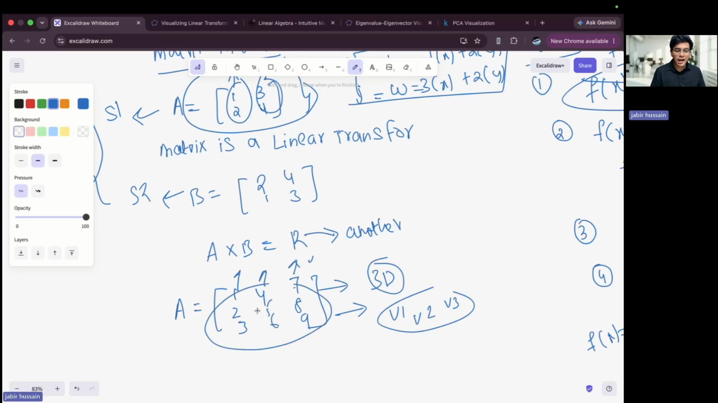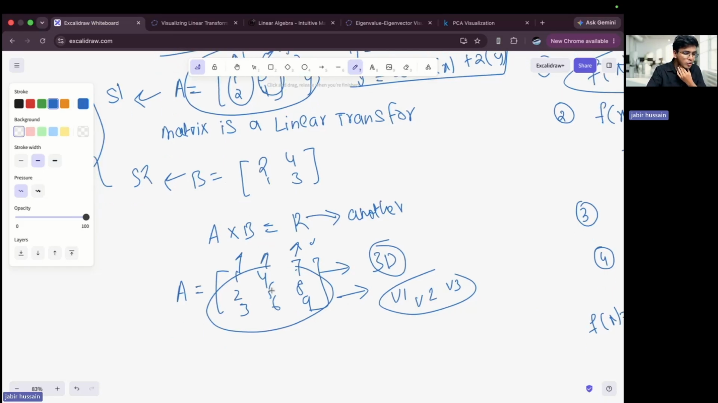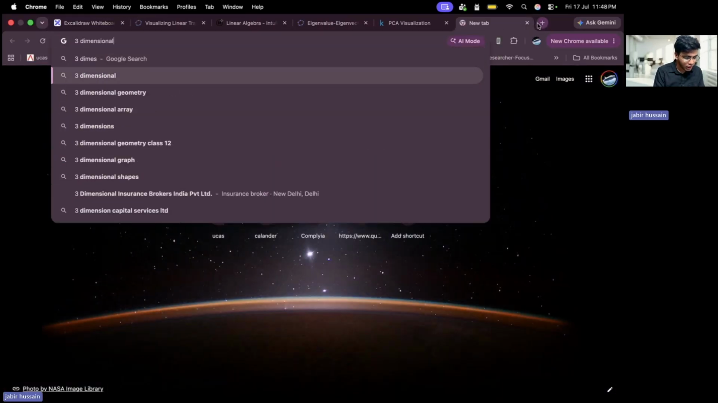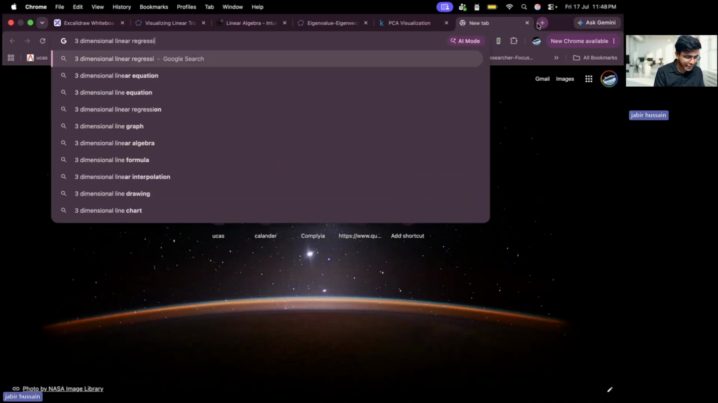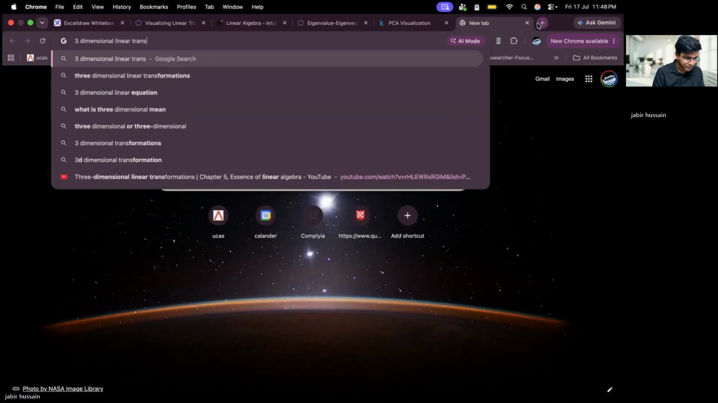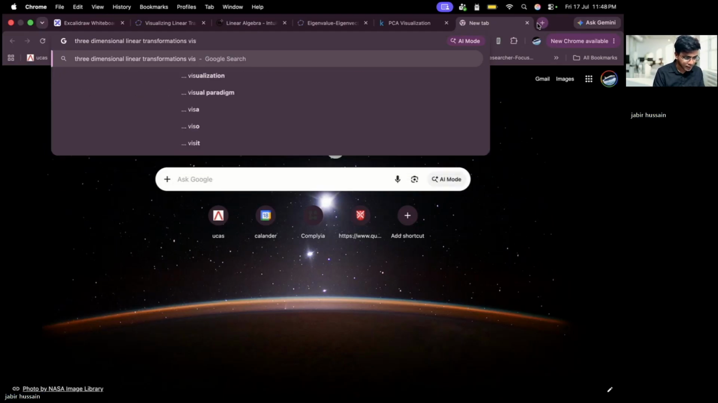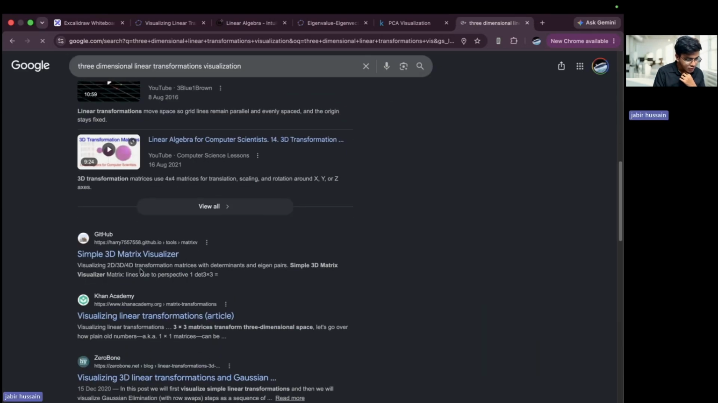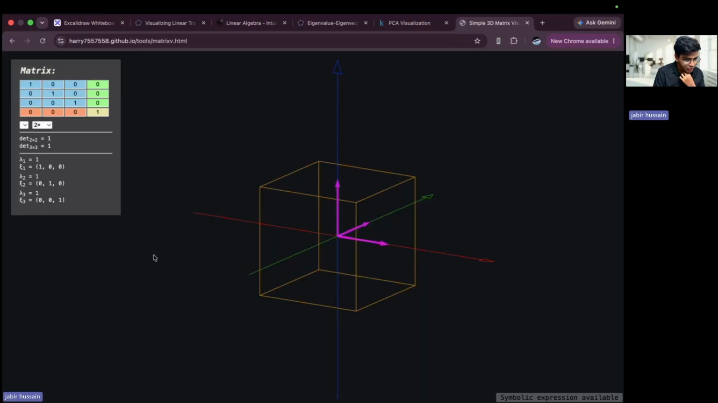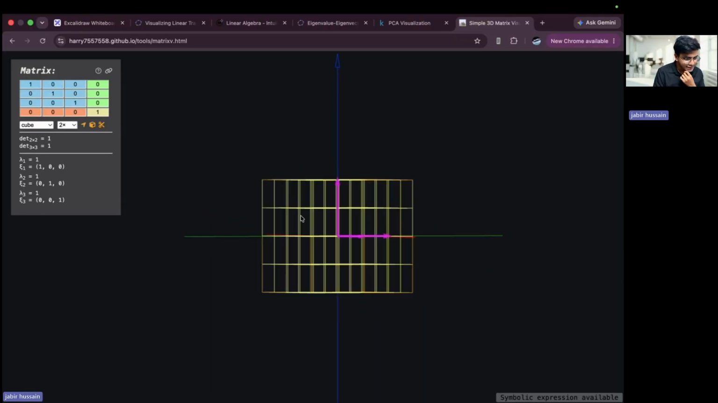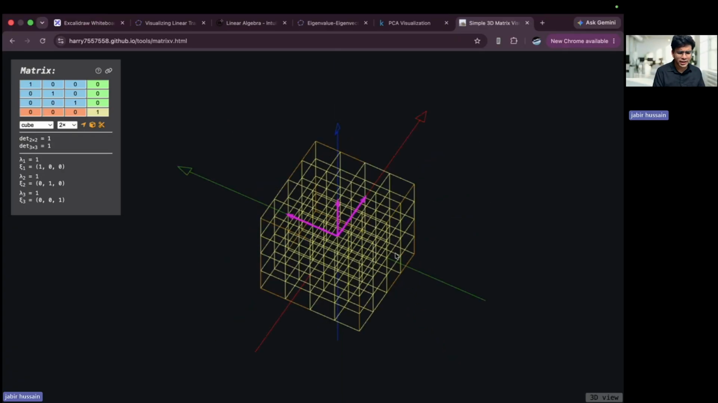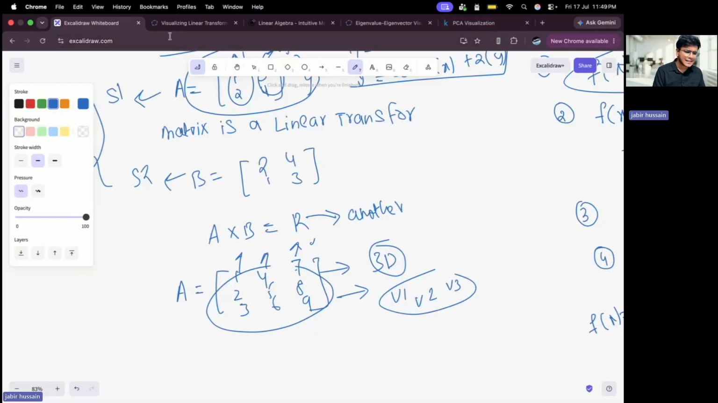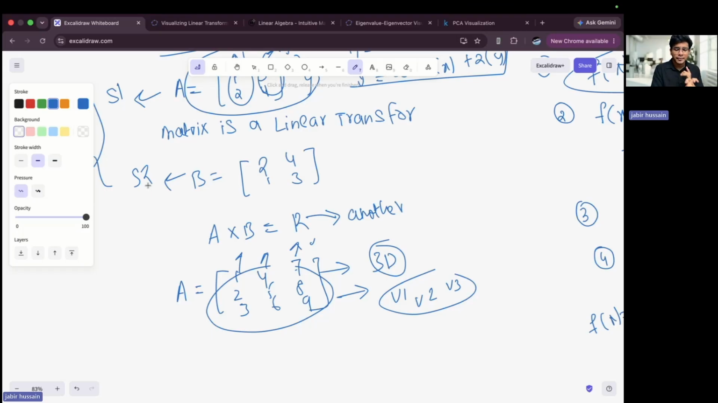And what are these? These are unit vectors in themselves. If you take the transformation, these are unit vectors. I can show you, but I don't think so. Let me search three-dimensional linear transformation visualization. Let me see if there are any. No, I don't think so. 3D matrix visualizer. So this is what a space looks like. But I hope you have understood. Anyways, we don't have to come here. This is the meaning of a linear transformation and matrix multiplication.